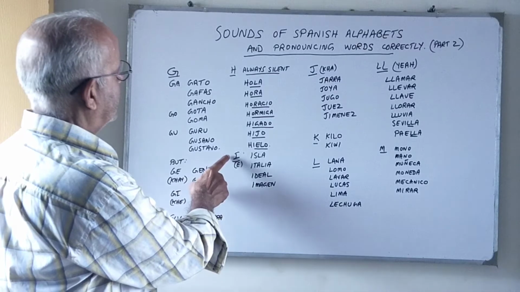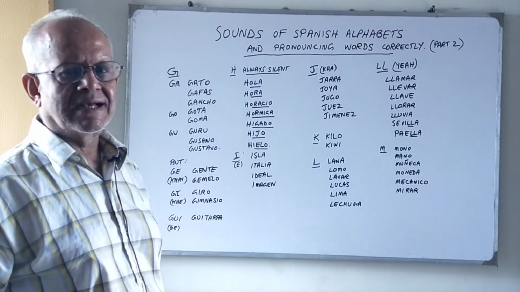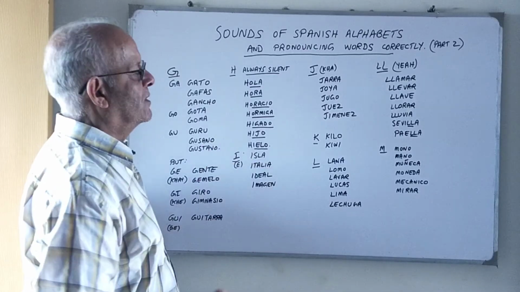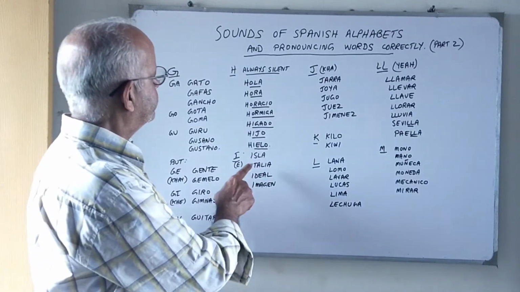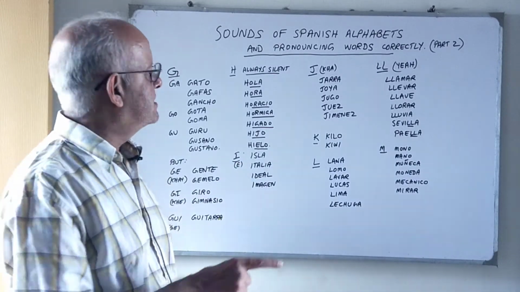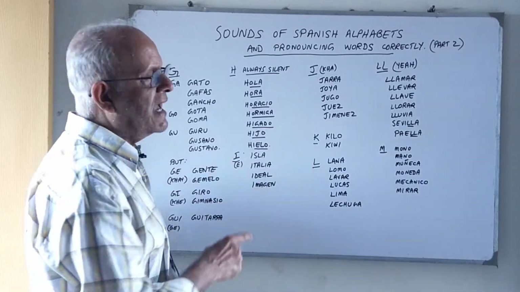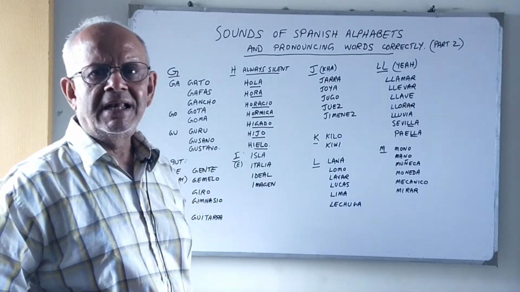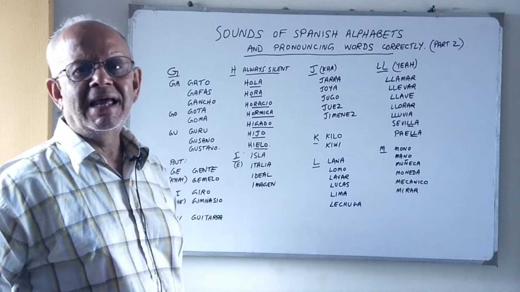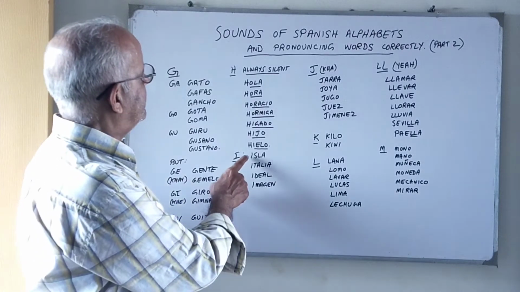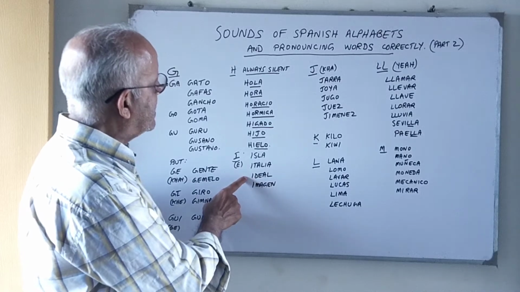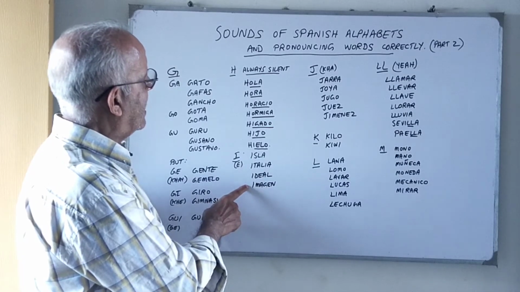Okay, now the I. The I in Spanish has an E sound. Okay, like in isla. Okay, isla is an island. Okay, Italia, Italy. Italia. Ideal. Ideal, ideal. And imagen. Imagen, image. Okay, once again. Isla. Italia. Ideal. Imagen.